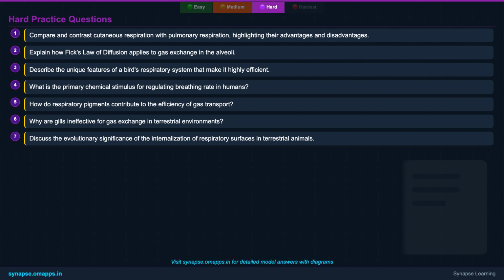5. How do respiratory pigments contribute to the efficiency of gas transport? 6. Why are gills ineffective for gas exchange in terrestrial environments? And 7. Discuss the evolutionary significance of the internalization of respiratory surfaces in terrestrial animals.